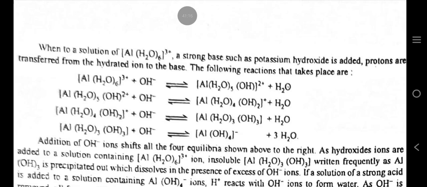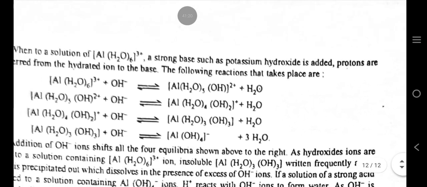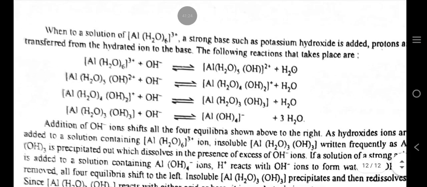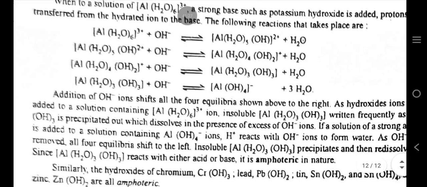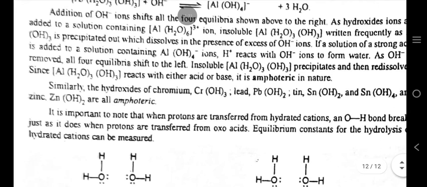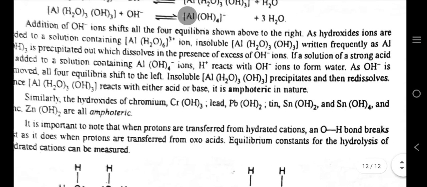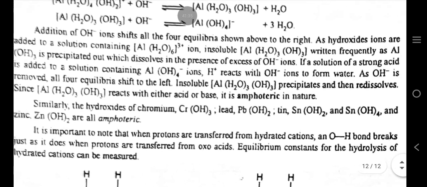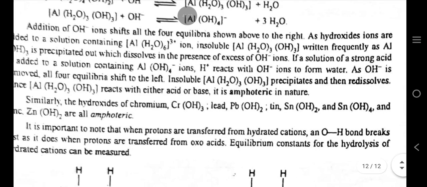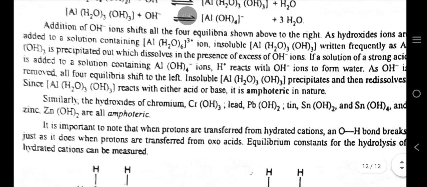When a strong base such as potassium hydroxide is added to a solution, protons are transferred from the hydrated ion to the base. The following reactions take place. Addition of OH- ion shifts all the four equilibria shown above to the right as hydroxide ions are added to a solution containing the ion. The insoluble hydroxide, Al(OH)3, is precipitated out, which dissolves in the presence of excess of OH- ion.